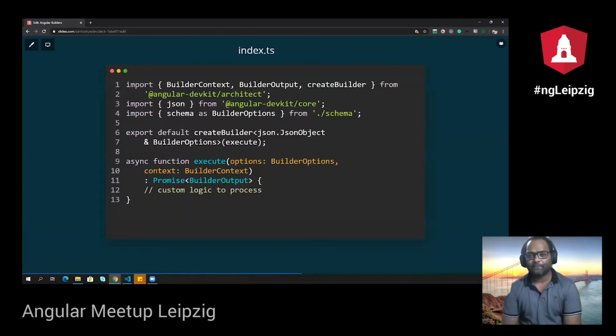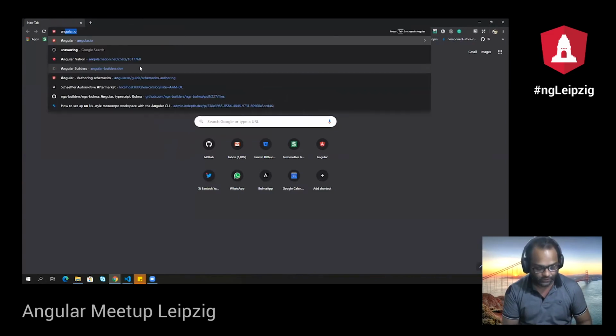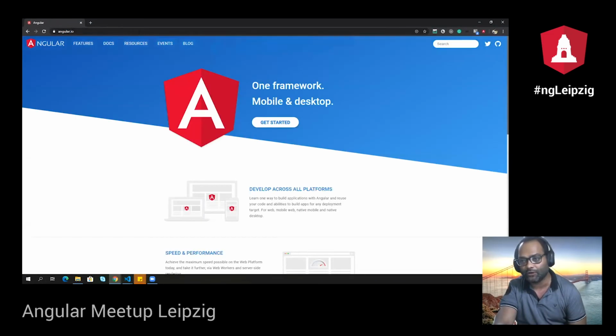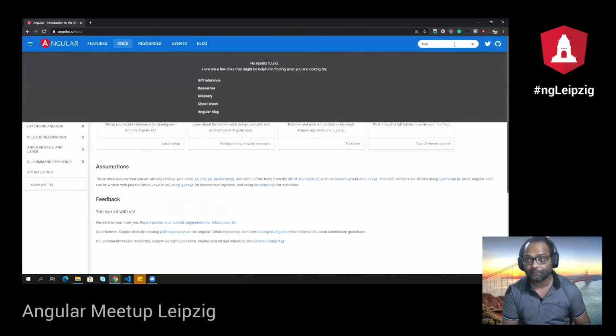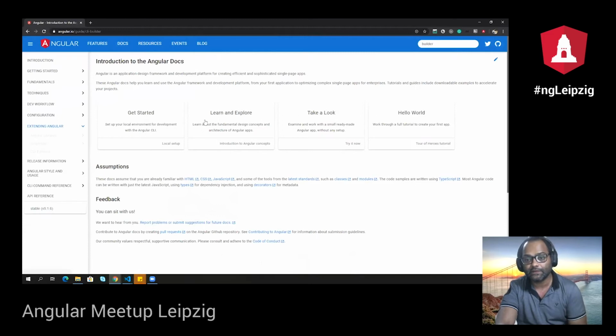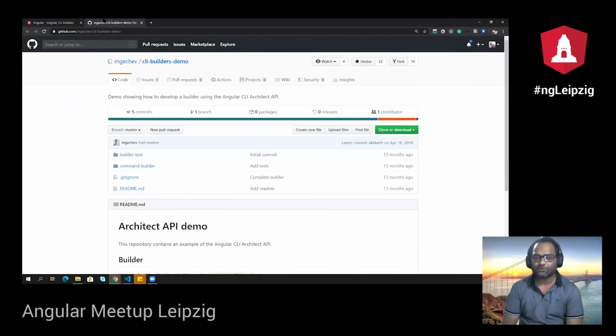How to create it? Right now there is no schematic available to create your custom builder application. So what I generally do is take it from one of two projects which I refer to. One is available on angular.io. If I go to angular.io and search for Angular CLI builders, there is a GitHub repository which was created by Minko. I generally download this particular project, and then I start writing my own builder.